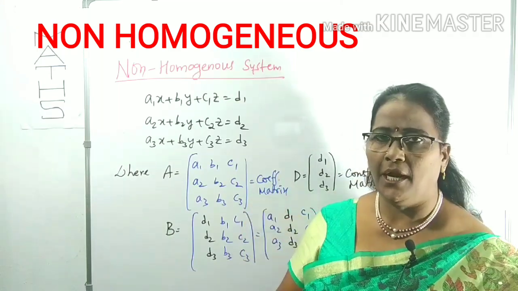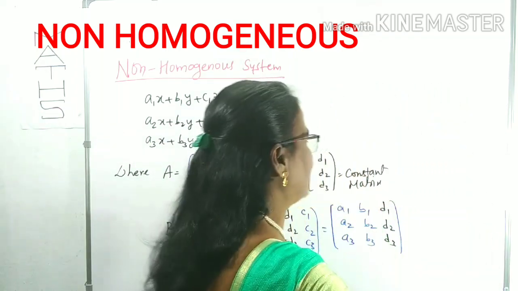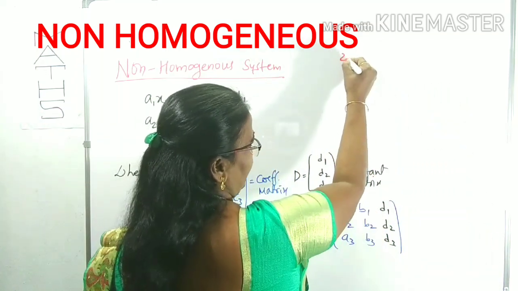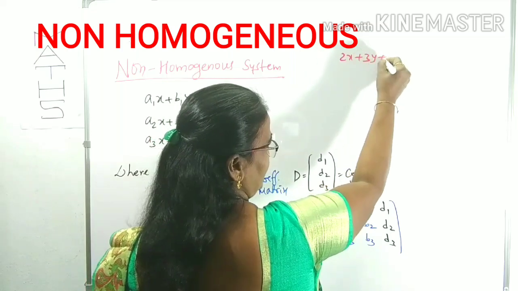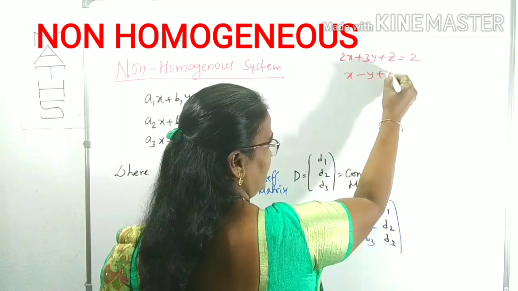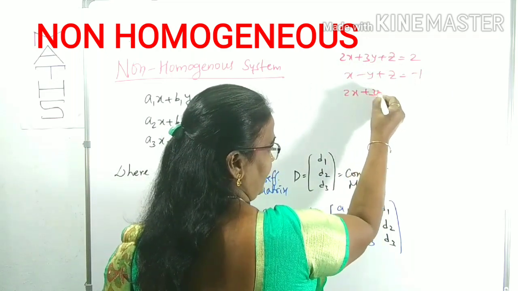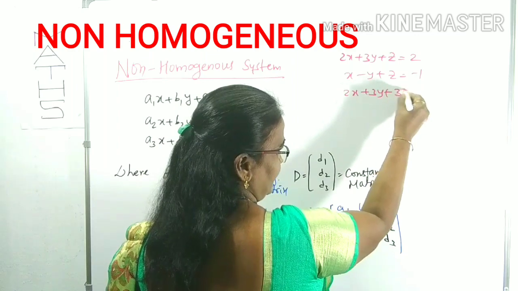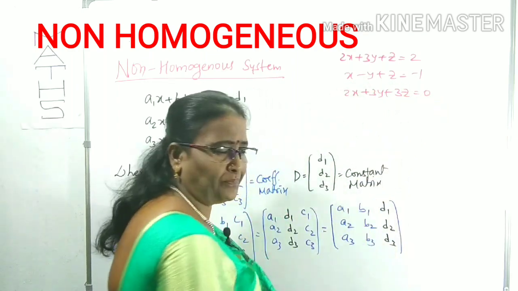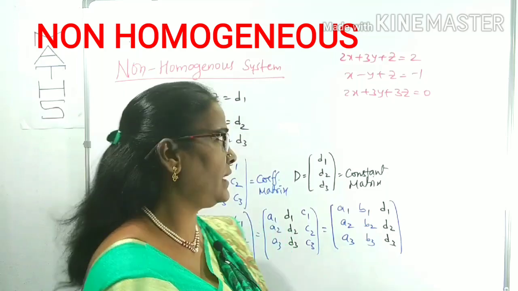A and B. Now, for example, I have given you one system of equations like this: 2x plus 3y plus z is equal to 2, x minus y plus z is equal to minus 1, 2x plus 3y plus 3z is equal to 0. Suppose, what are the A and D?